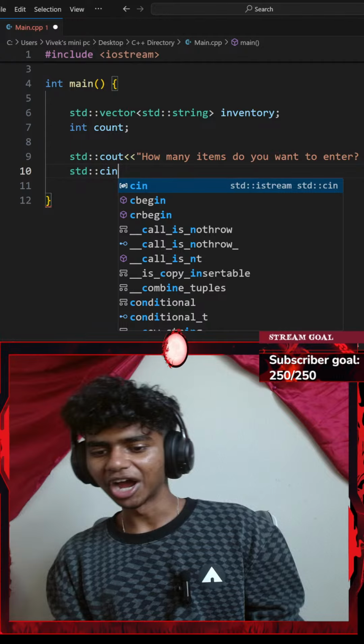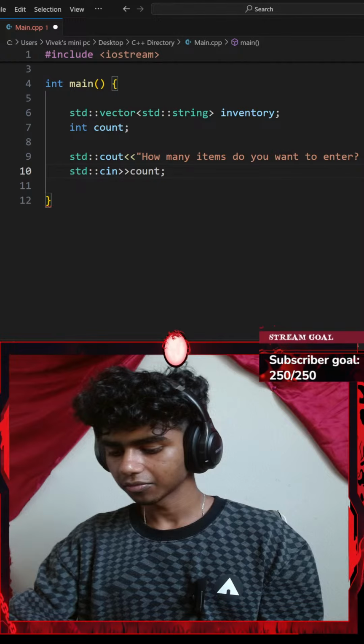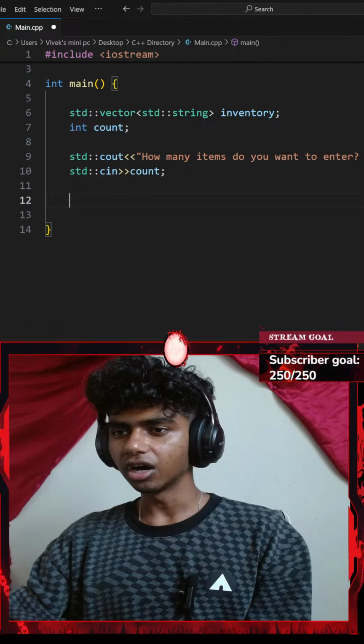Okay, standard console input with an extraction operator. This is going to be my count variable. Alright, perfect. Next up, let's go with a while loop now. So I'll go with while a pair of parentheses. So while something is less than my count.